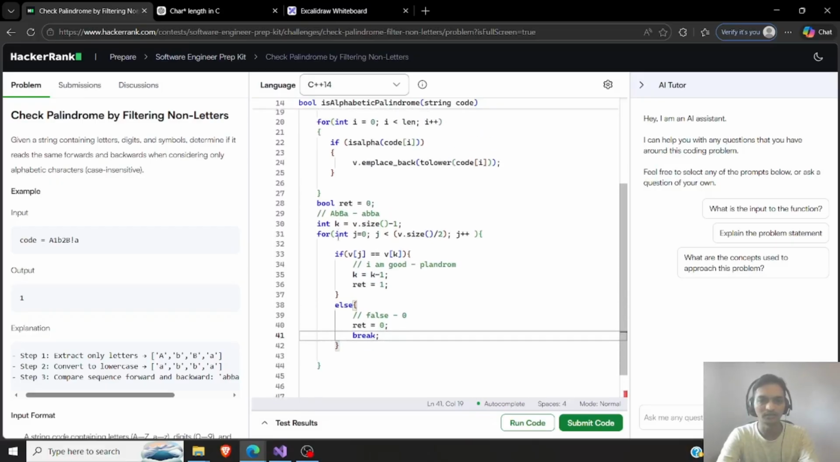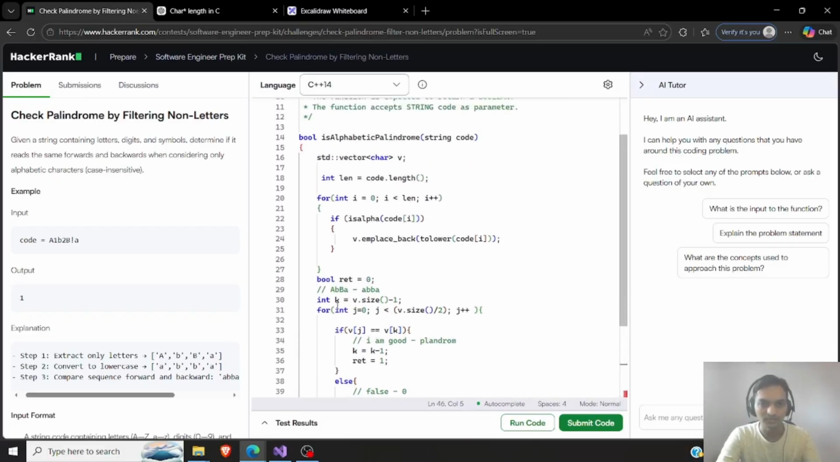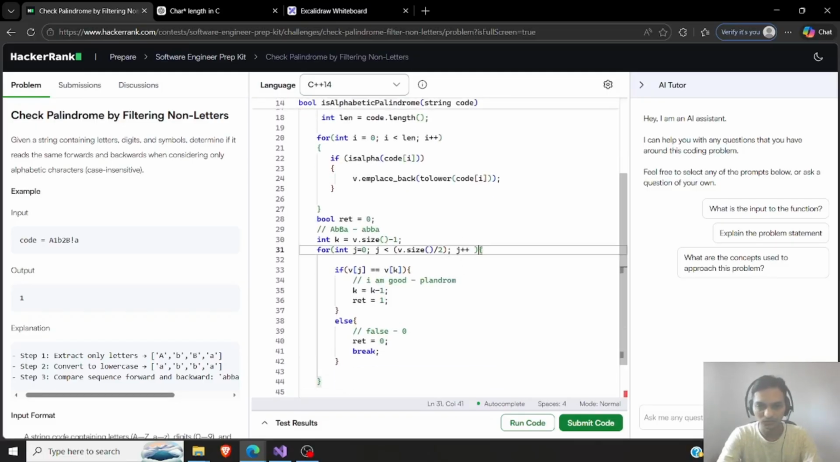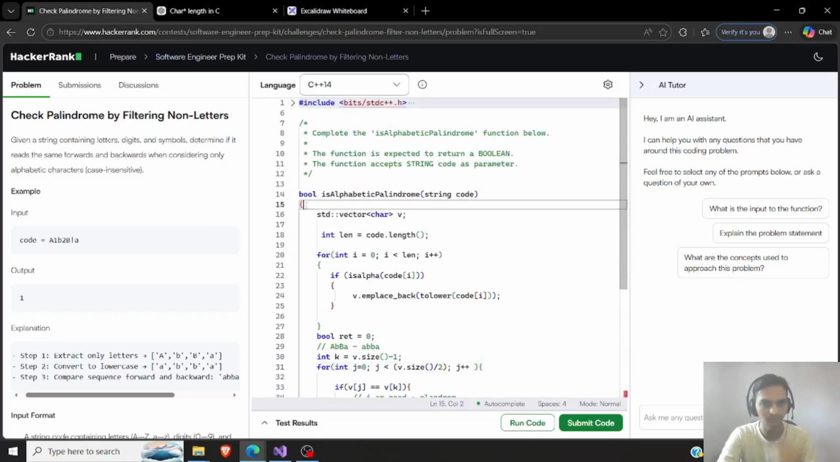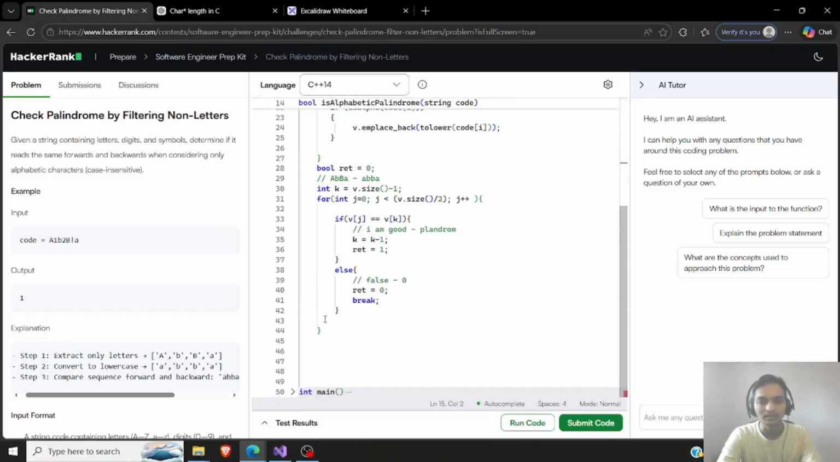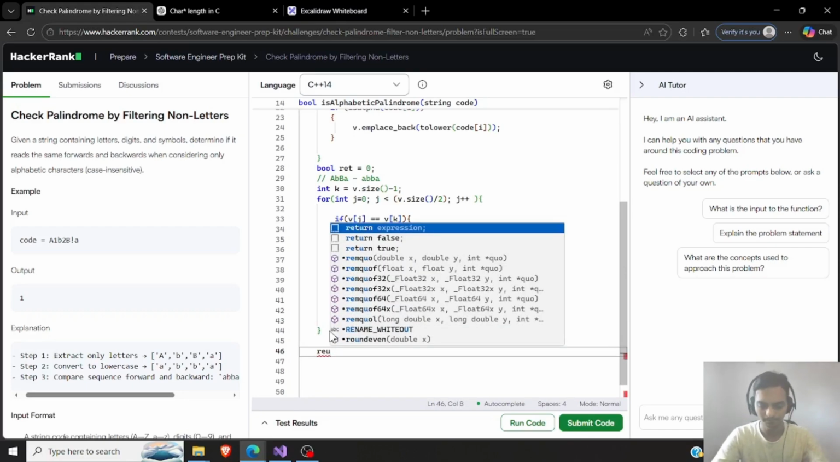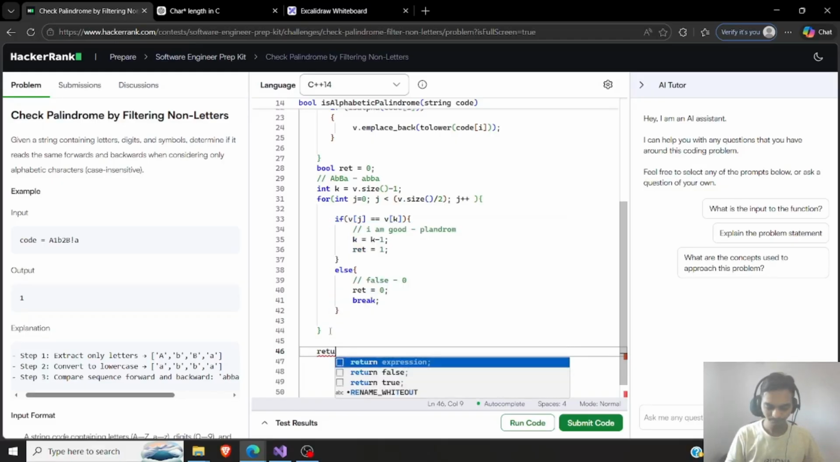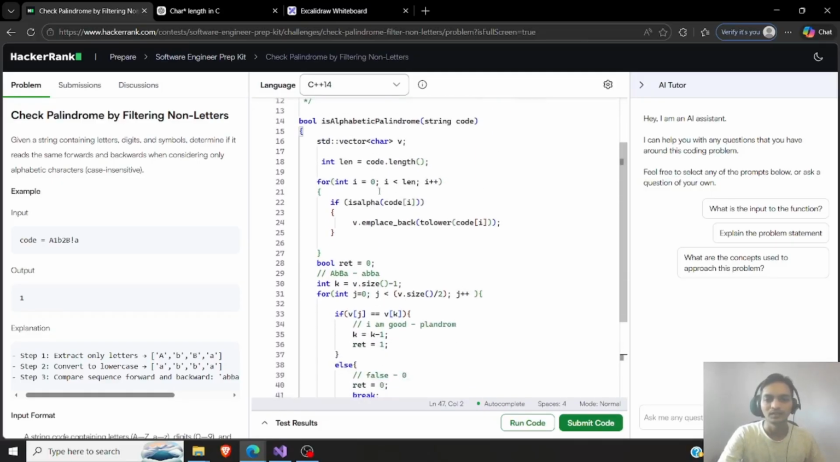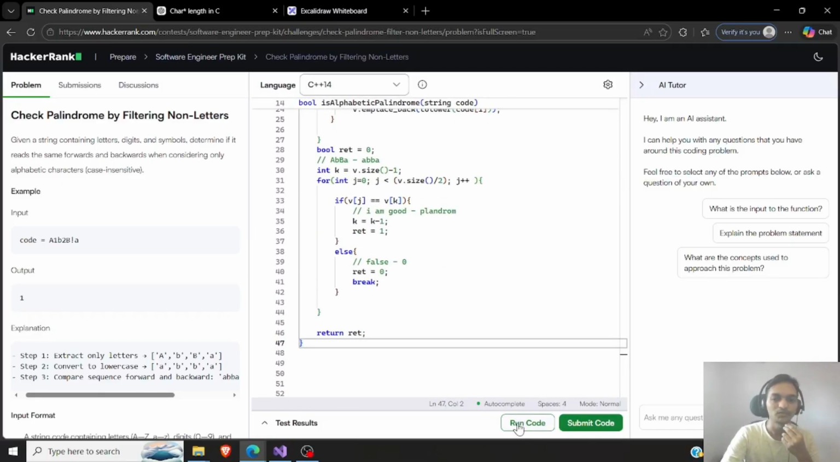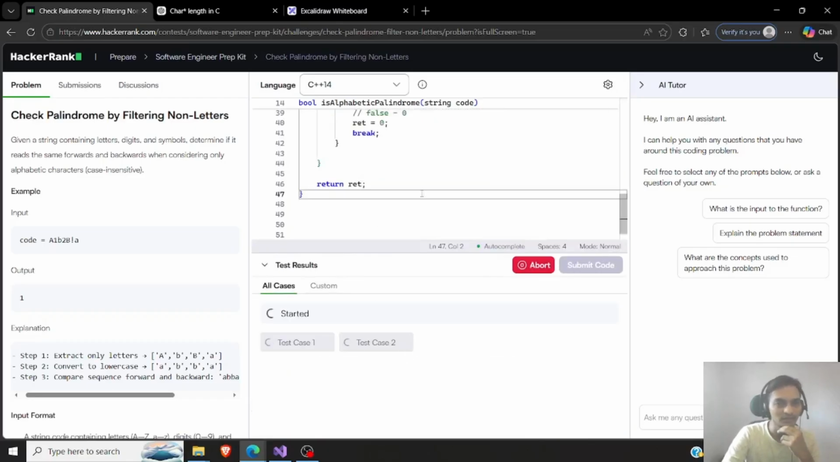I'll just have to return, where is this closing bracket? I don't want to mess it up. So this is its closing bracket. Where is this closing bracket? Oh, maybe I'll have to write it down. So return ret and then closing bracket. I think this should work. Maybe I'll miss out some edge cases, but let's try.